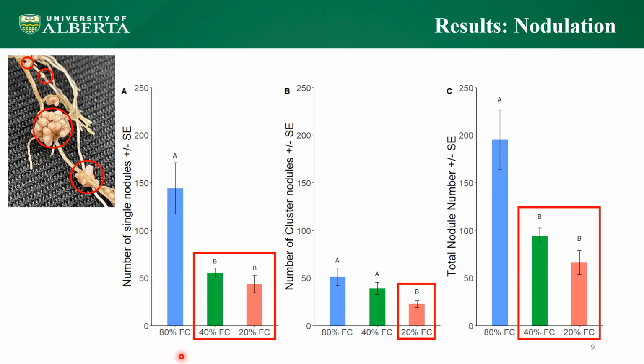Panel A shows that single nodules decreased following drought, and the same trend can be seen in panel B for cluster count. And so the total number of nodules is significantly reduced under both drought treatments, as depicted in panel C. The reduction in nodule number is likely due to the decreased survivability of rhizobia in the soil, or the amount of photosynthate being allocated for root growth and nodule growth.